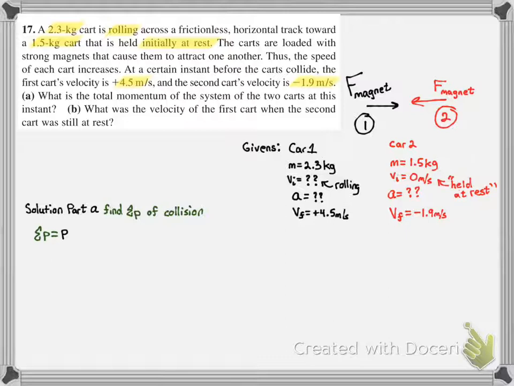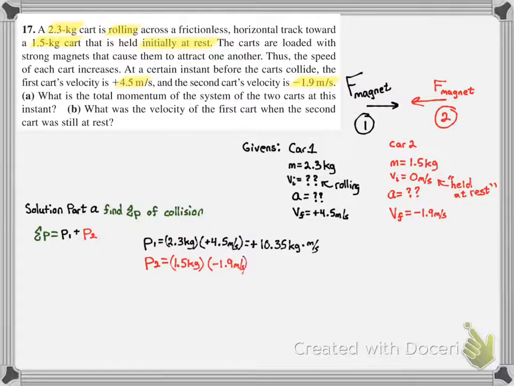So the total momentum, since we're only looking at two objects, is the momentum of object 1 plus the momentum of object 2. The momentum of the first object is just its mass, which is 2.3, times its velocity, which is positive 4.5, which tells us that its momentum right before the collision is positive 10.35 kilograms meters per second. The momentum for the second car is just the same thing, its mass times its velocity, which gives us negative 2.85 kilograms meters per second.